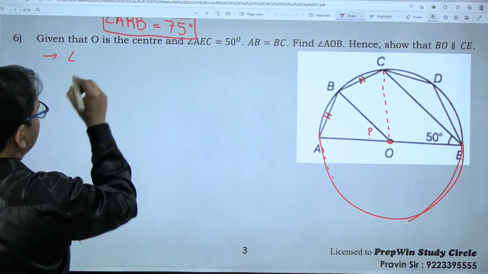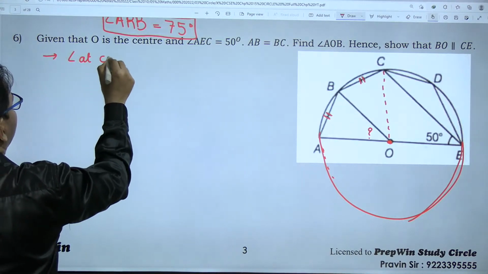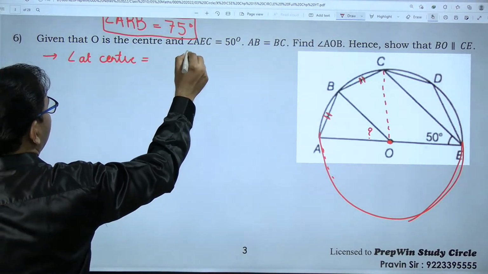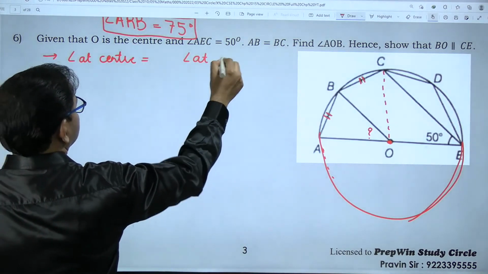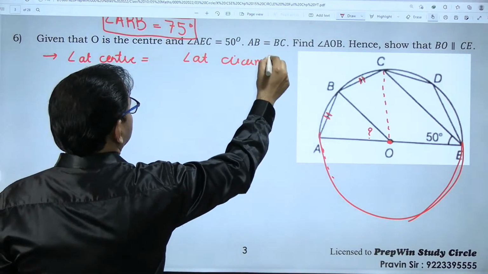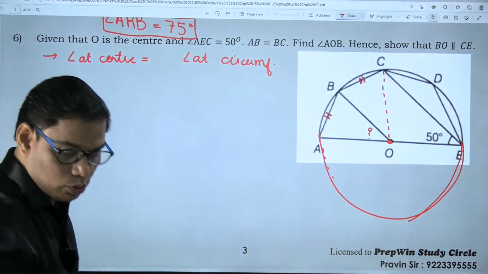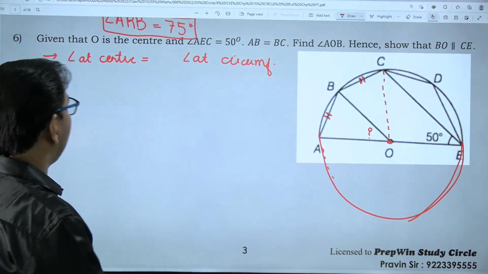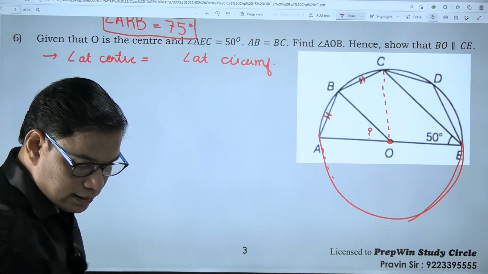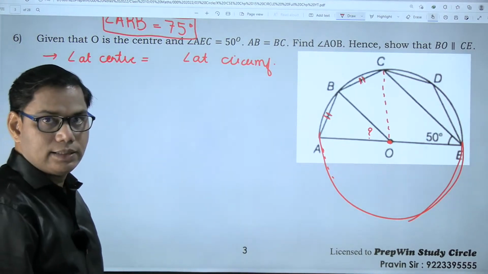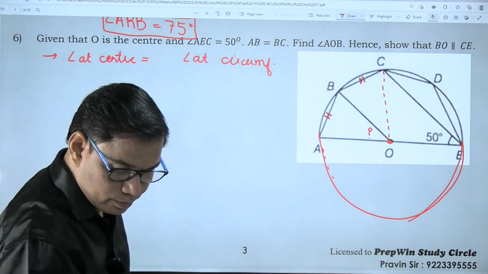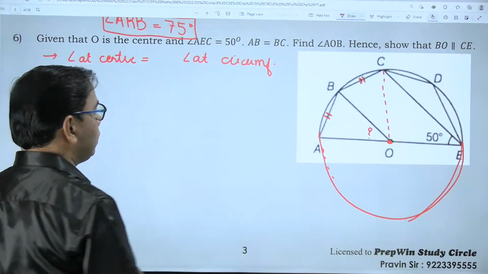Angle at a center, is it twice or half? Angle at a circumference, twice or half? What should I write here? Type in the comment box, two or half. I'm waiting for your reply. Is it twice or is it half? Are you all there?